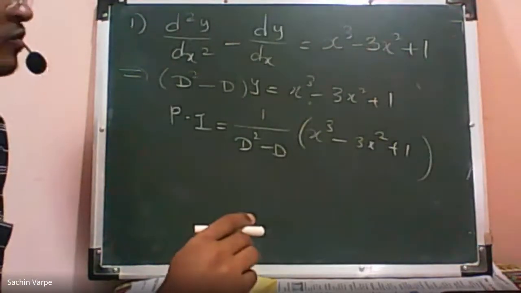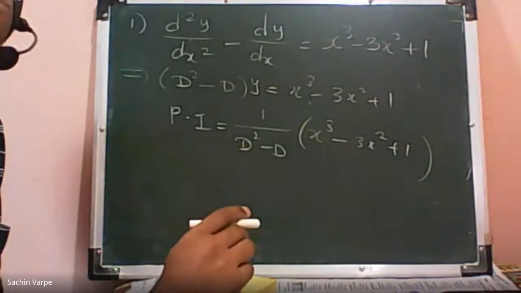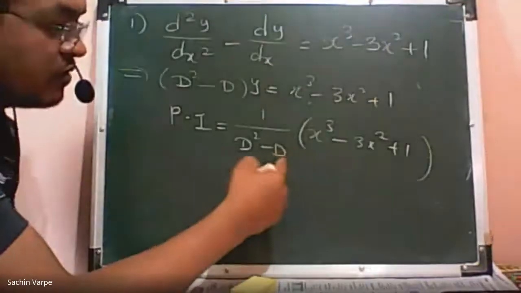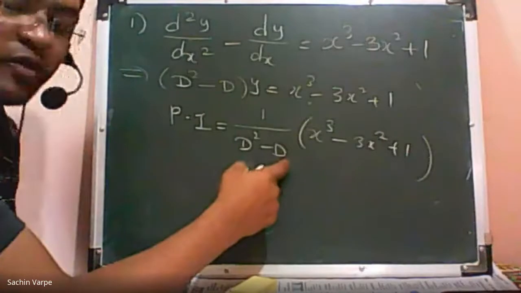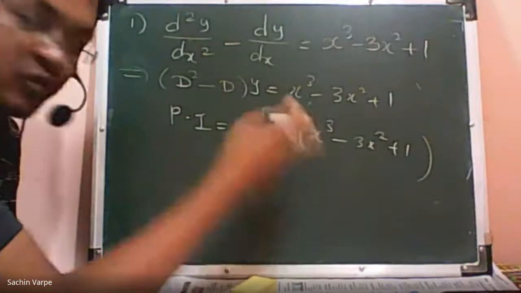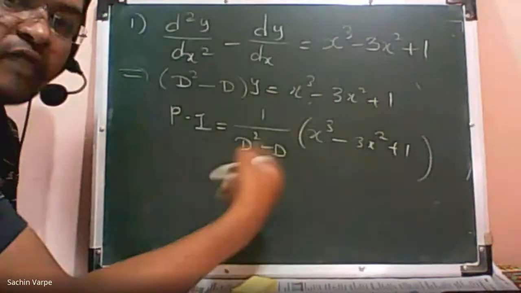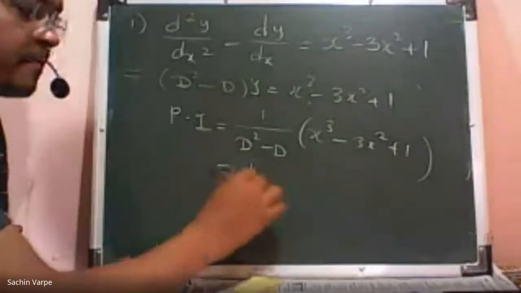And now, what to do? I have to expand this rational function, but I don't have a constant term there. Sorry, I don't even have the constant term, 1. I have the lowest power, isn't it? That is D. So I have to take D common. That we have discussed in the notes.